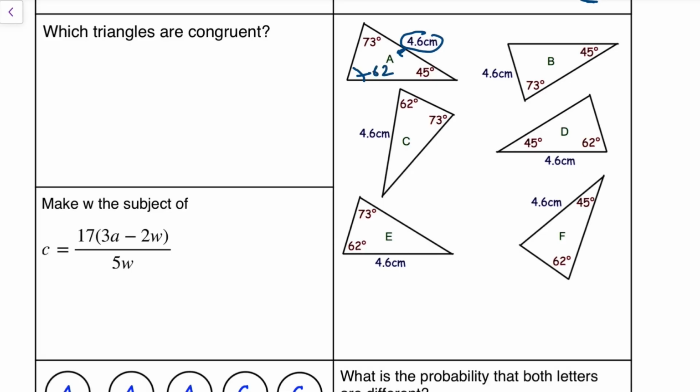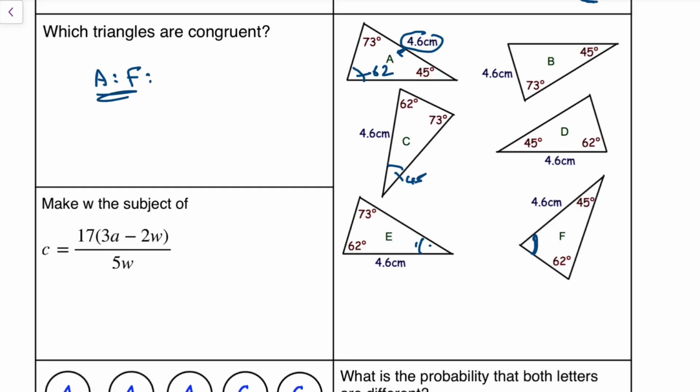This is quite a clever question because I've mixed the angles up. So where is 4.6 in between 73 and 45? Well, I can see it's here, angle F. So A is congruent with F. Anywhere else? 43, 75 to 45 here, and this one here is 45. So it's just going to be A and F are congruent.